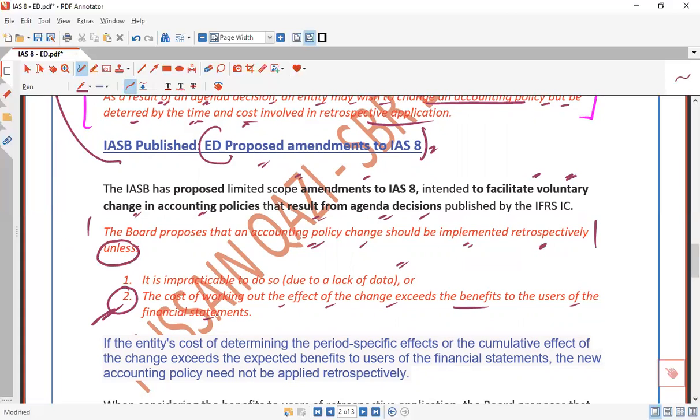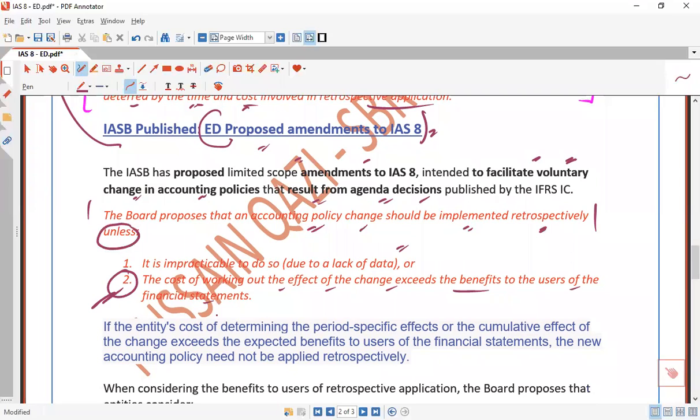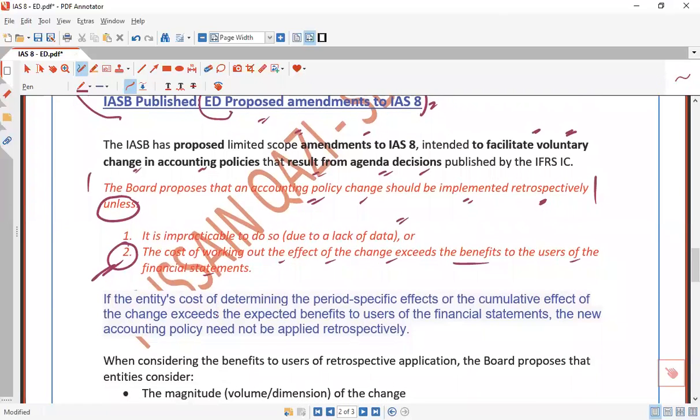If the cost incurred for the retrospective effect is greater than the benefit you will get, then the implementation will be made prospectively, not retrospectively. This is the point. Read it.